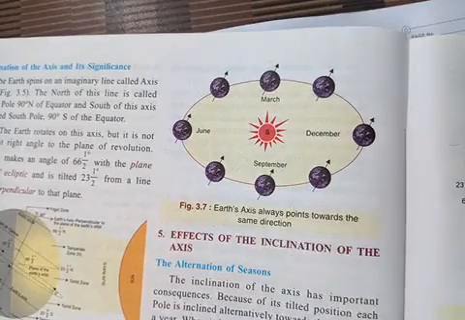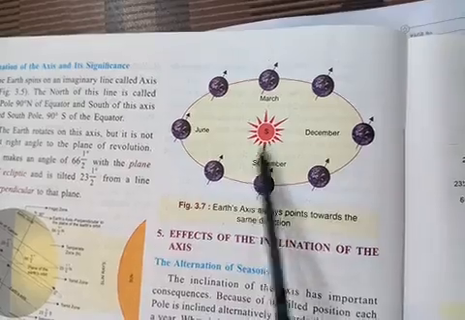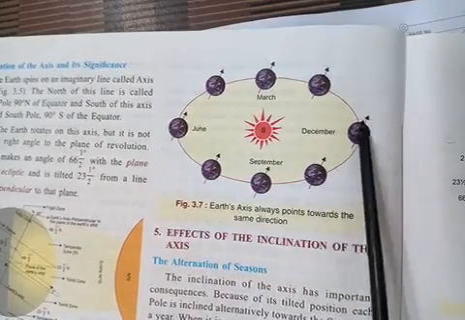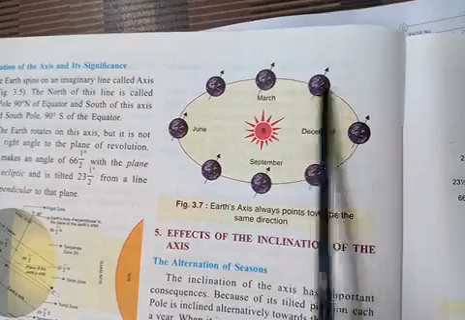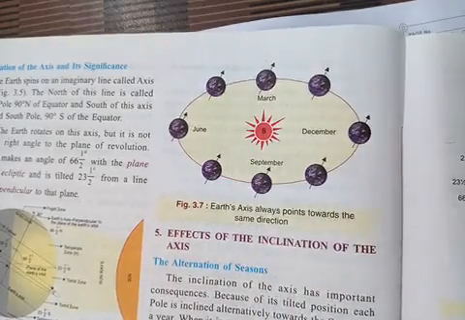So we'll see it again, but with this diagram I want to show you what happens because the earth is inclined. These are the different positions of the earth when it revolves around the sun, and we are going to see some more effects.